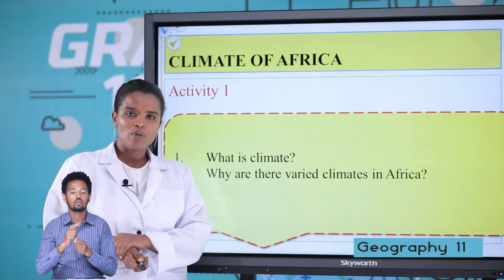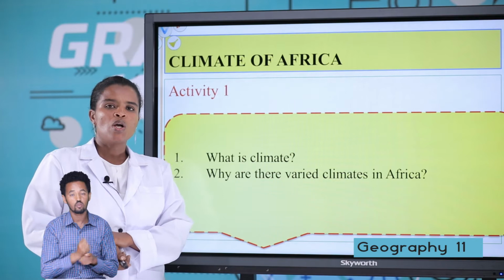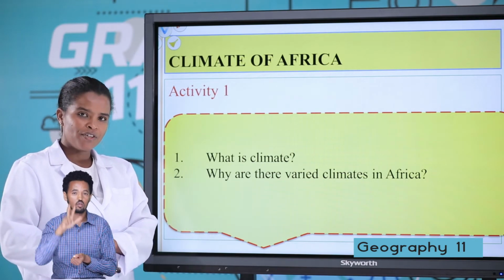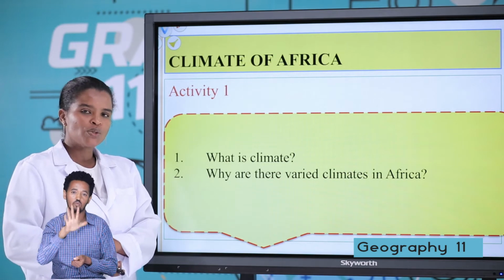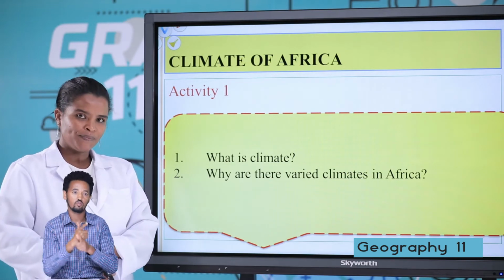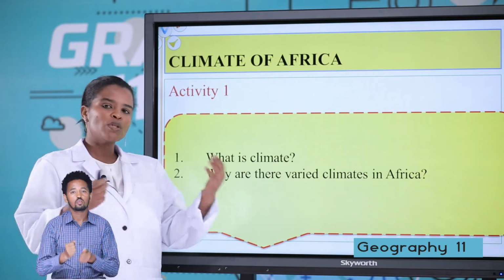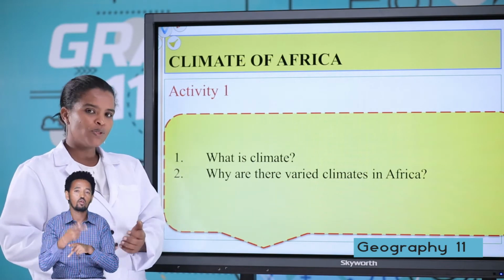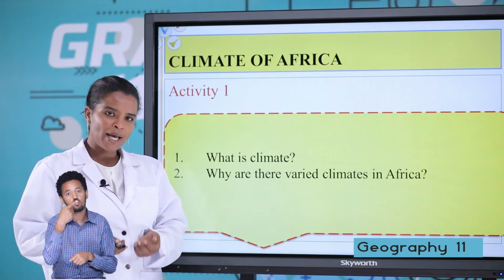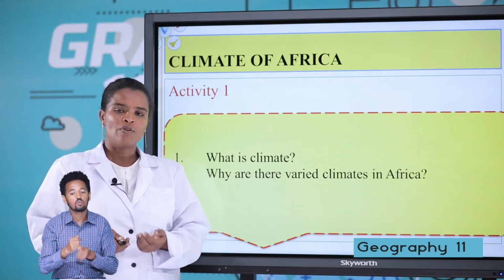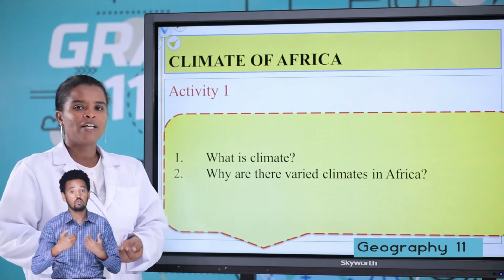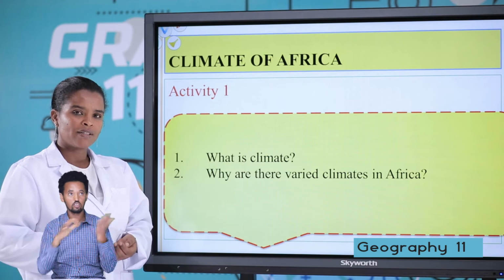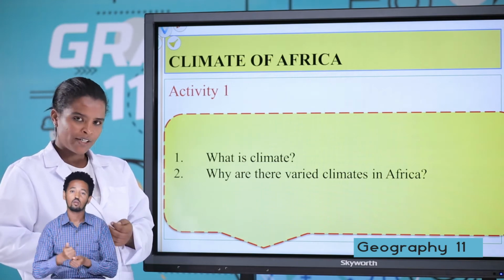Climate is an atmospheric condition for a long period of time, almost 30 to 35 years, for a given geographical environment. Weather is an atmospheric condition for a short period of time. Can you tell me, students, about the elements of weather and climate? For example, temperature, wind, and cloud cover are elements of weather and climate.